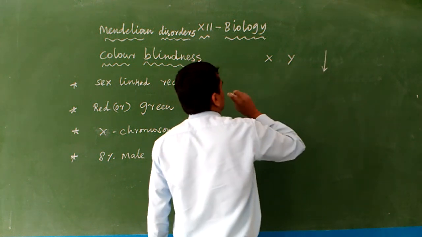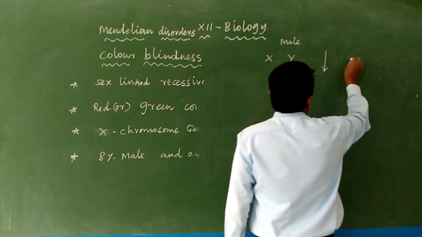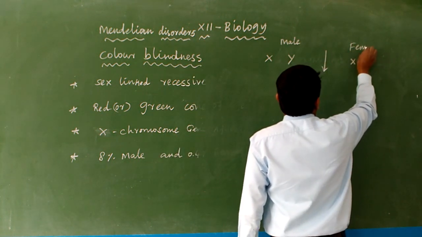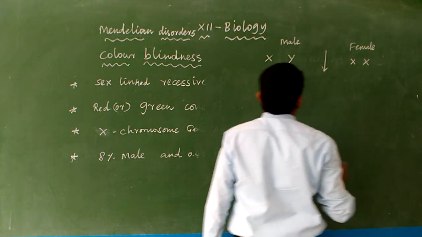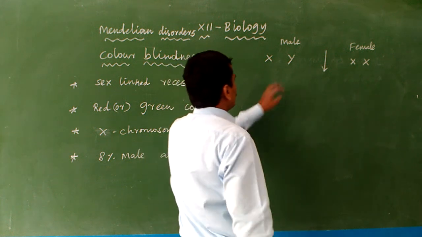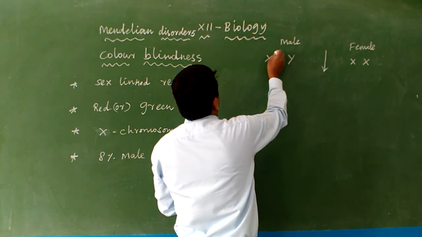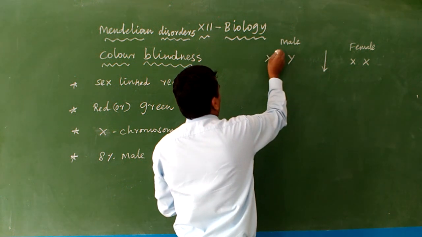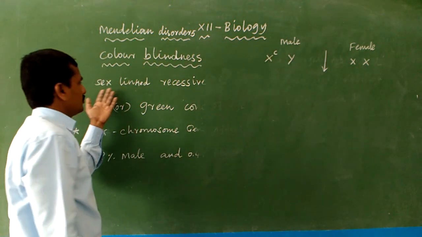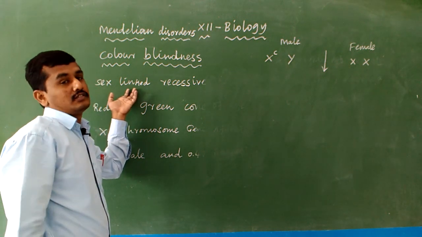XY means male, because the male sex chromosome is XY. XX means female, because the female sex chromosome is XX. Here the male is affected, and for affected we put a symbol. The symbol means color blindness. We put C on the X because this is a sex-linked, X-linked disease.